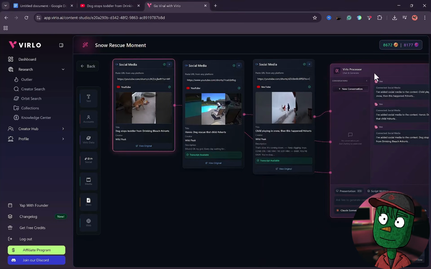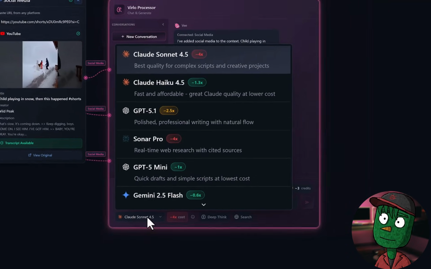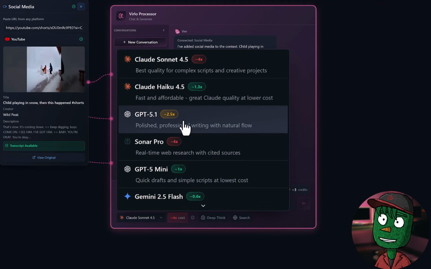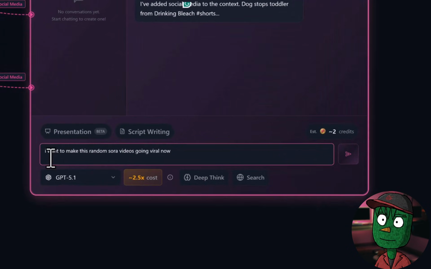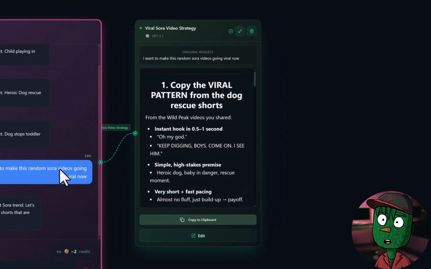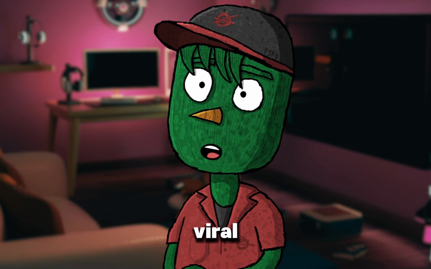my own video later. When you are done adding your reference videos, the next thing is to click on Claude Sonnet here and change it to your preferred AI model. I will go with GPT 5.1. Now type this here: I want to make these random Sora videos go viral. Click on Generate. In less than 10 seconds, Virlo will generate a viral Sora video strategy. What you just need to do now is to copy the script to clipboard. The next step is to generate your viral video.